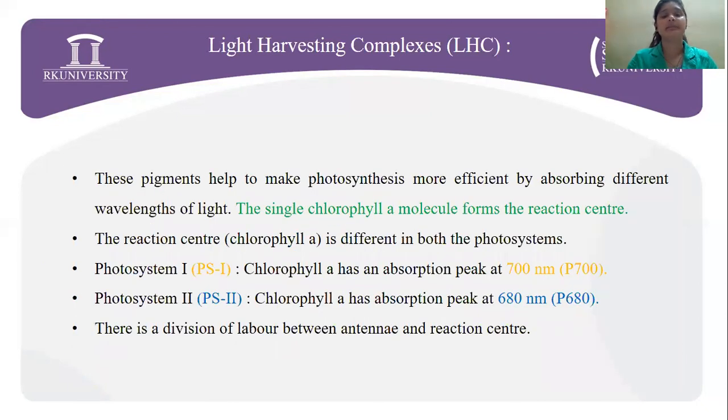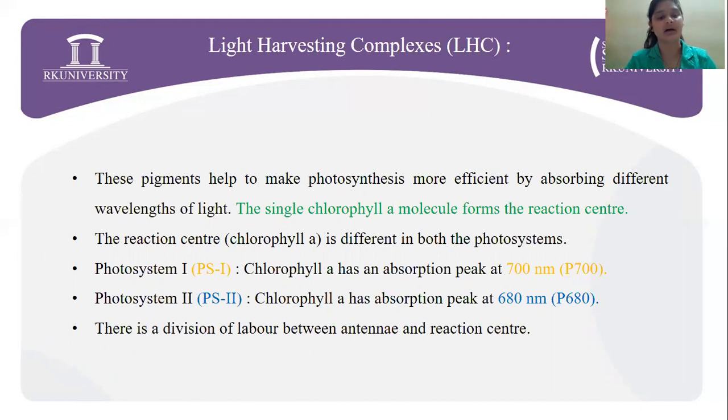Now, these pigments help to make the process of photosynthesis more efficient by absorbing different wavelengths of light. A single chlorophyll A molecule will only form the reaction center. The reaction center is different for both photosystems.